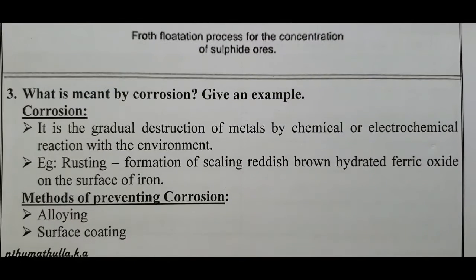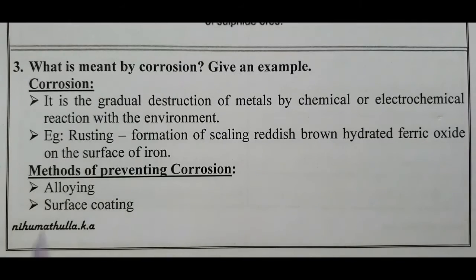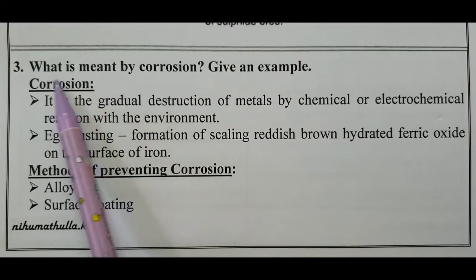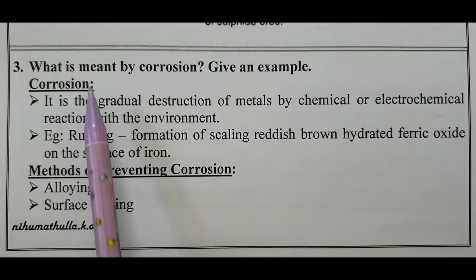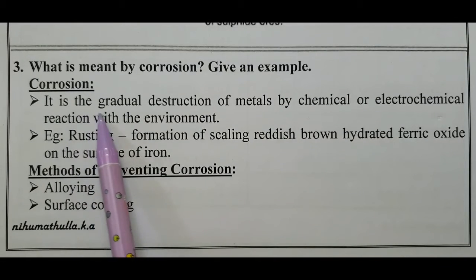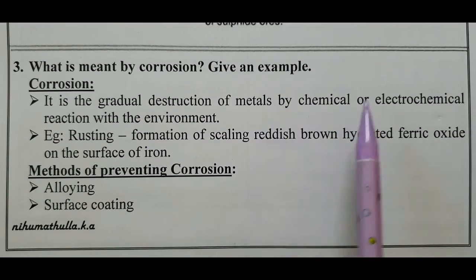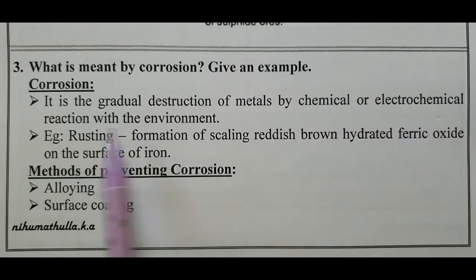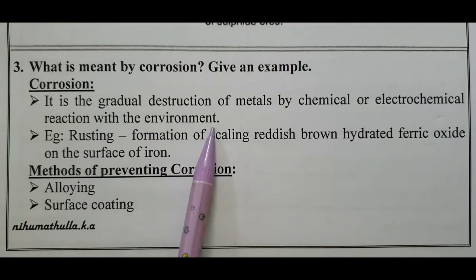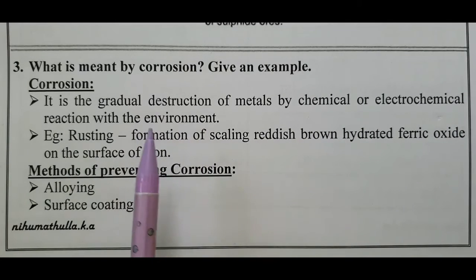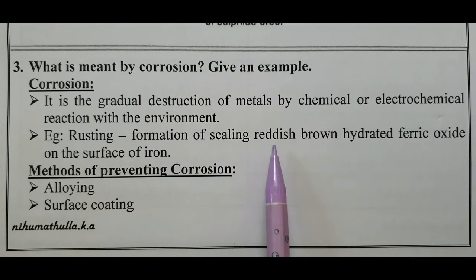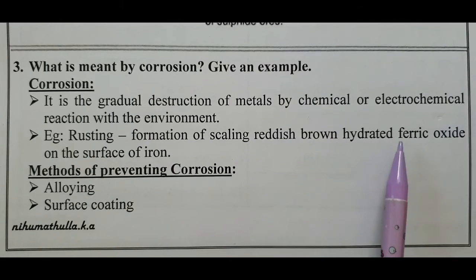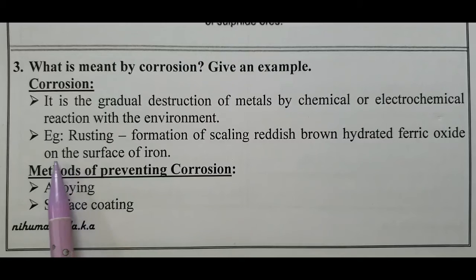Come to the third assessment. Assessment number 3. What is meant by corrosion? Give an example. Corrosion is the gradual destruction of metals by chemical or electrochemical reaction with the environment. Example, rusting. The formation of a scaly reddish-brown hydrated ferric oxide on the surface of iron is called rusting.